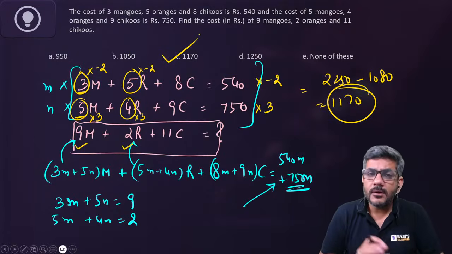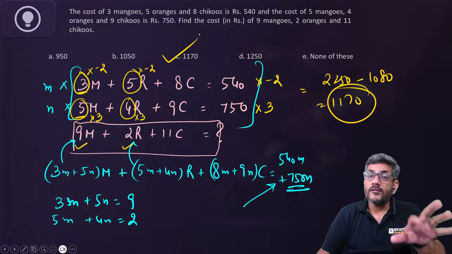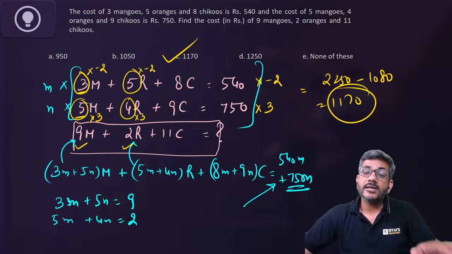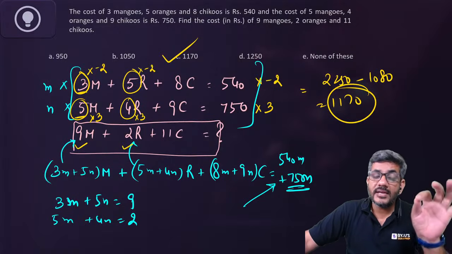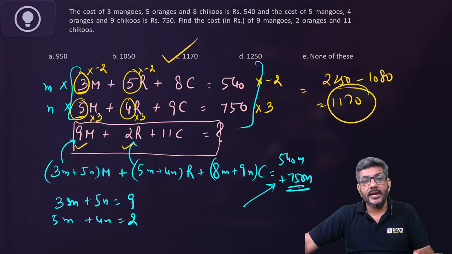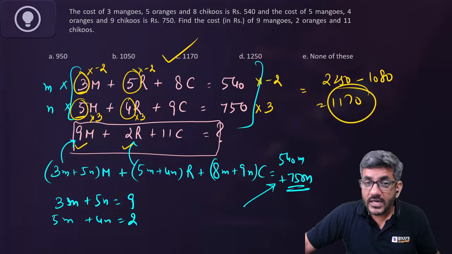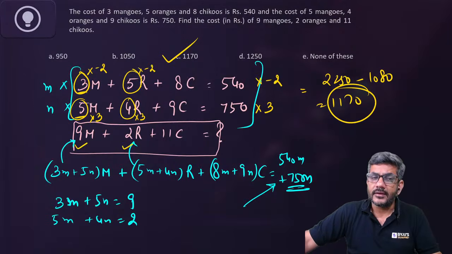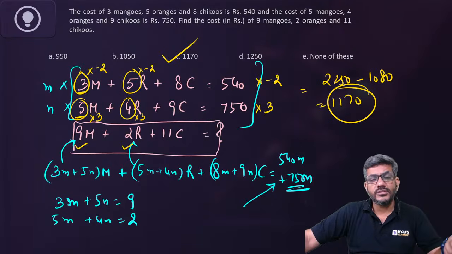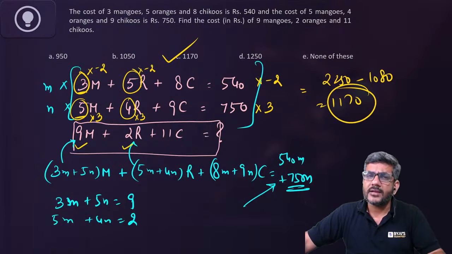You might say, sir, what about chikus? You didn't check that. When two of them satisfy, the third one would automatically satisfy. If it does not, that automatically means the answer is cannot be determined. But because the options did not have cannot be determined, I did not even check that. We did not need to check that. I just checked two of them that give me the answer. Generally, this is the better way.